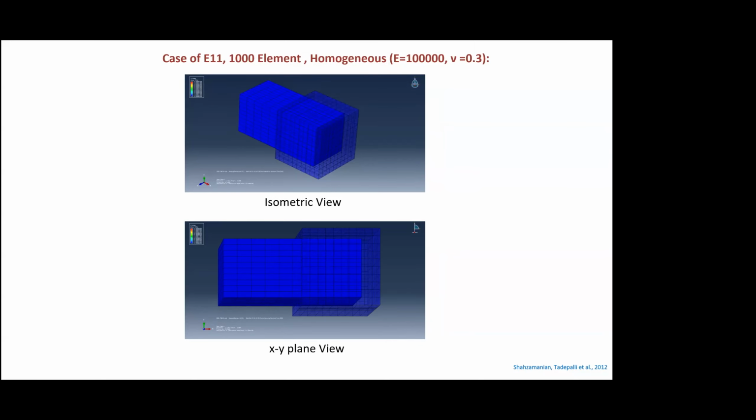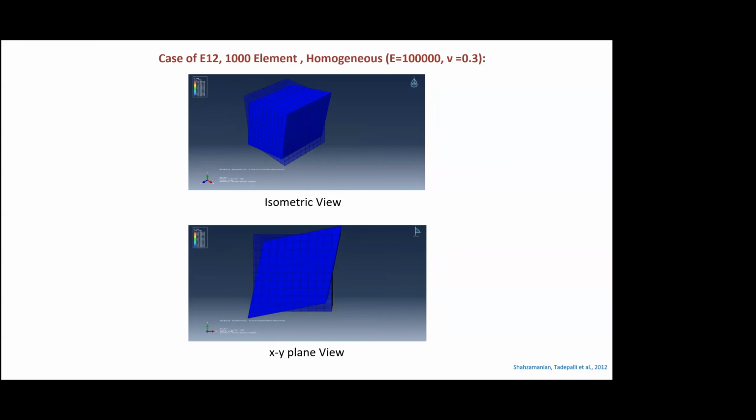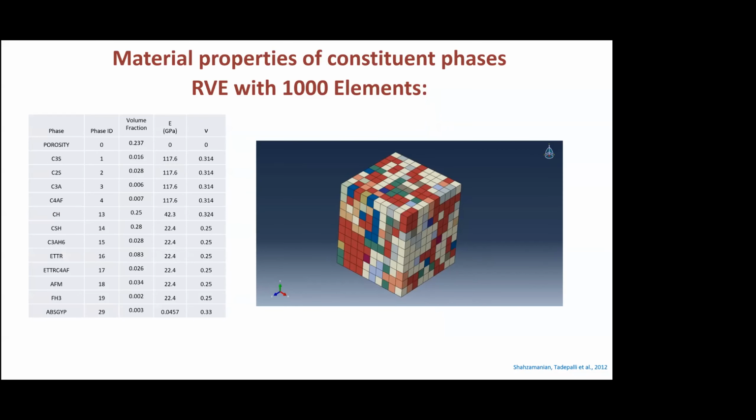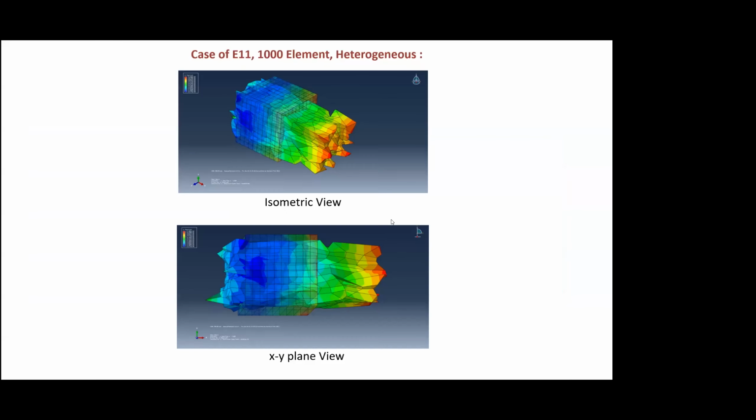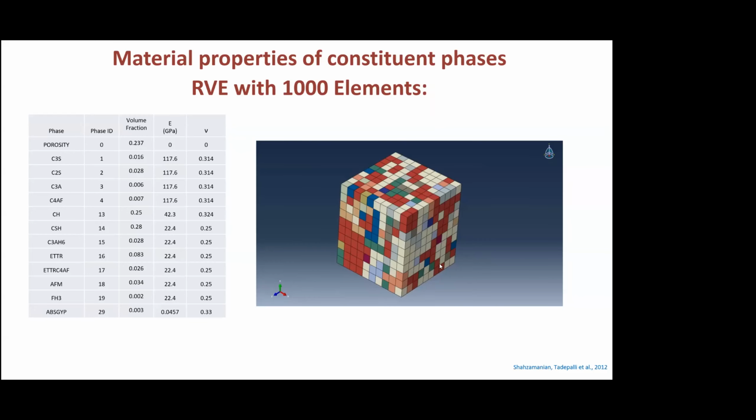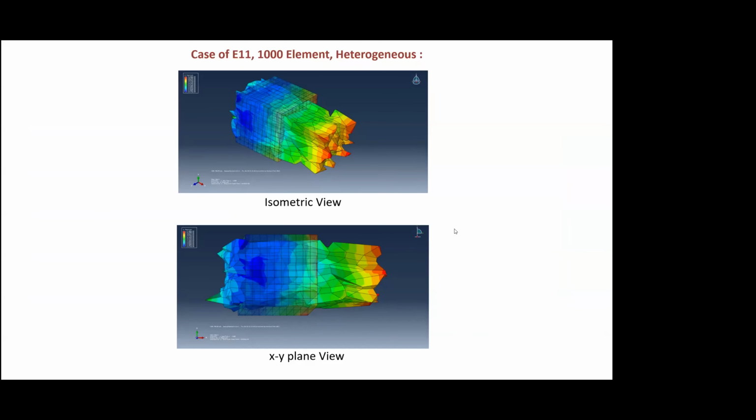Slightly larger RVE, slightly more number of elements. So here we looked at material properties with various components which were spatially distributed randomly. And then we looked at what happens when we have a very small RVE, 10 by 10 by 10, that is 1,000 elements.